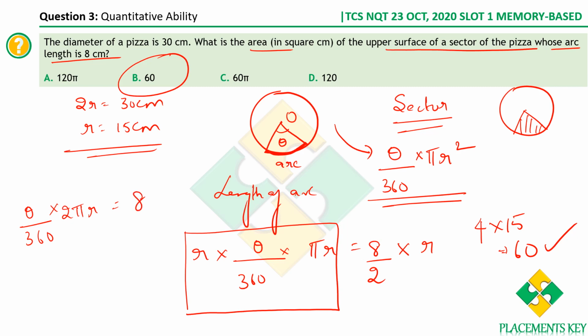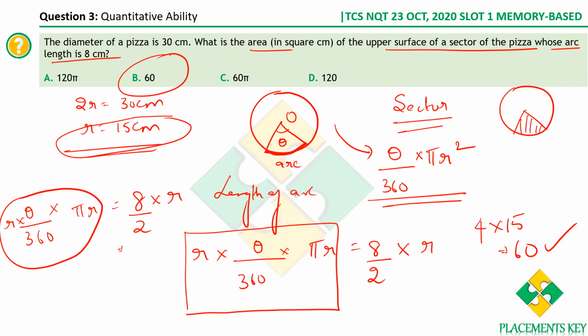Now, first I am converting this into theta by 360 into pi r. I am first removing 2. If I remove 2, since it's multiplied, when it comes to the other side it gets divided. Now we have got theta by 360 into pi r value. But we want theta by 360 into pi r square. So what shall we do? We shall multiply the LHS by r and the RHS also by r. Now we have got the desired value. This is the area of the sector, the value that we are supposed to find. 8 by 2, 4, into r value, which is 15, we have already found out. 4 into 15, the answer is directly 60.